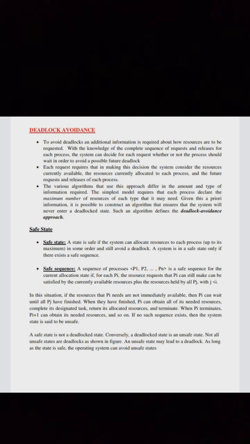A safe state is not a deadlocked state. Conversely, a deadlocked state is an unsafe state. Not all unsafe states are deadlocked, as shown in the figure. An unsafe state may lead to a deadlock. As long as the state is safe, the operating system can avoid unsafe states.